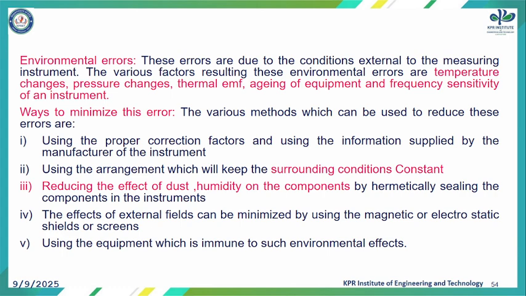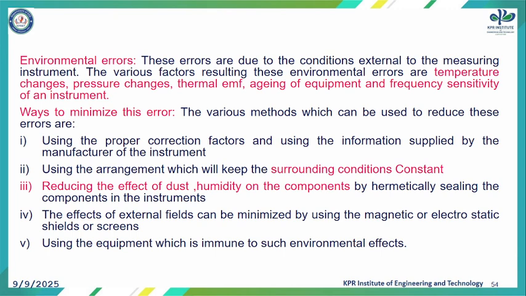Ways to minimize this error. The various methods which can be used to reduce these errors: First one, using the proper correction factors and using the information supplied by the manufacturer of the instrument. Second point, using an arrangement which will keep the surrounding conditions constant.